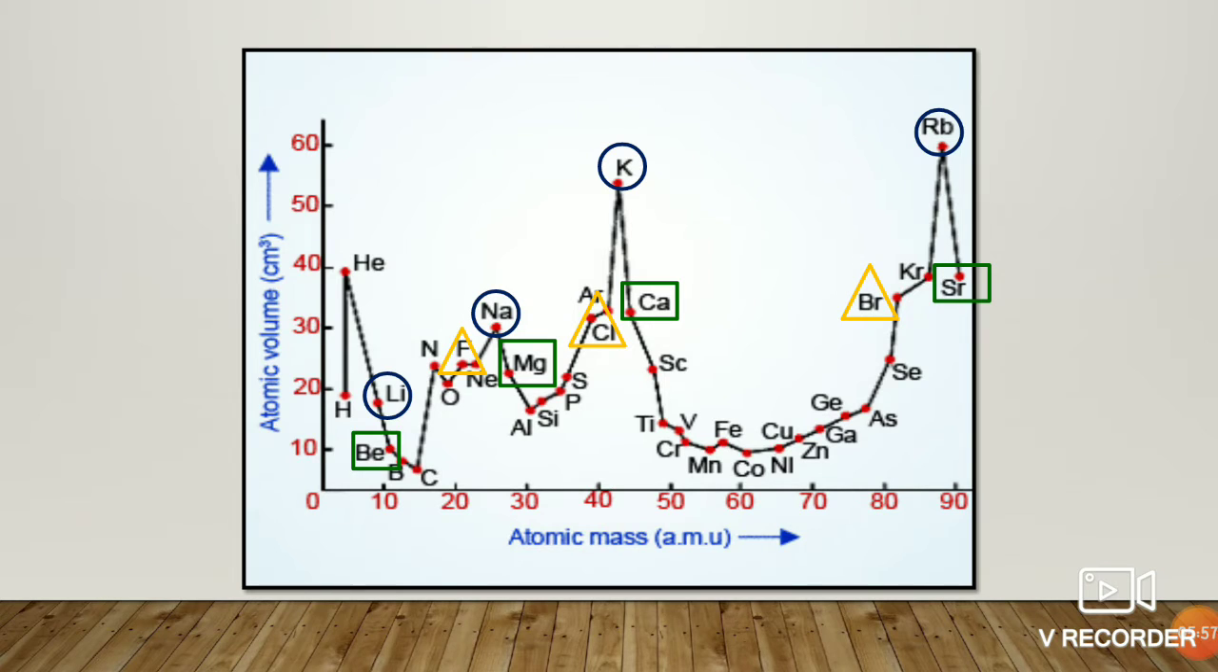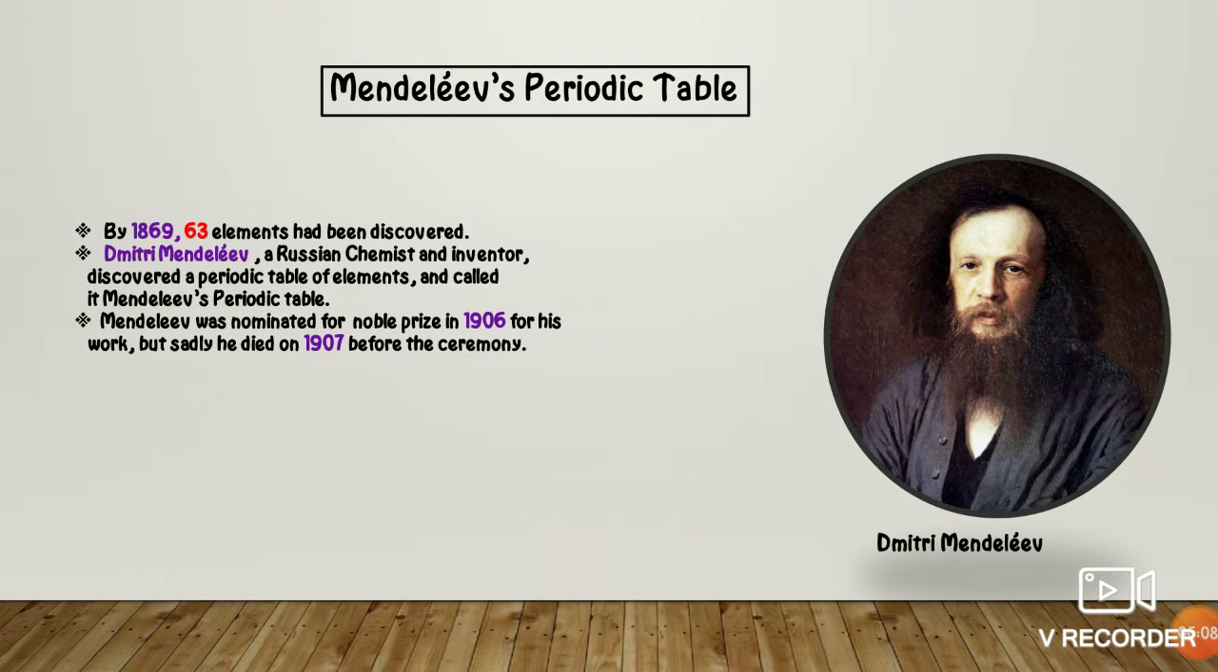So this was the curve given by Lothar Meyer, which gives us an idea about atomic volume in comparison to atomic mass. Our next topic is Mendeleev's periodic table. Mendeleev was a Russian chemist and inventor of a periodic table of the elements, which is also known as Mendeleev's periodic table. By 1869, 63 elements had been discovered.